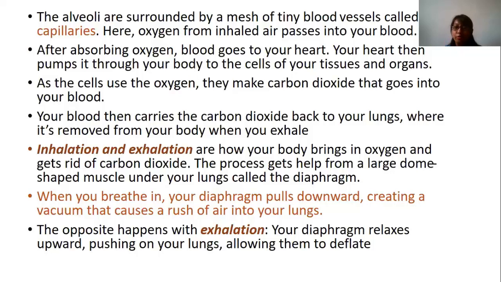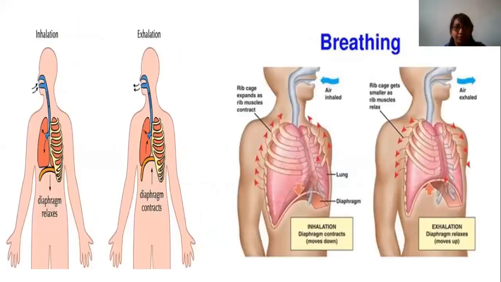The process gets help from a large dome-shaped muscle, which we call the diaphragm. When you breathe in, your diaphragm pulls down, creating a vacuum that causes a rush of air into your lungs. The opposite happens when you exhale. Your diaphragm relaxes upward, pushing on the lungs, allowing them to deflate. You can see in the image. When inhalation occurs, the diaphragm contracts, and when exhalation occurs, the diaphragm relaxes. Contraction means it moves downward, and relaxation means it moves upward.